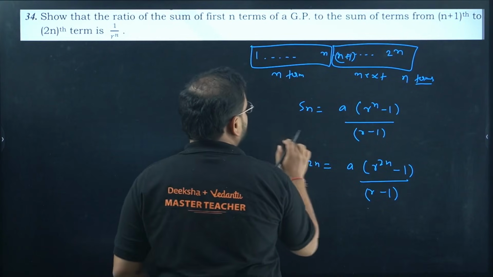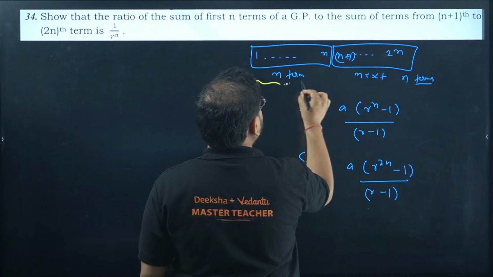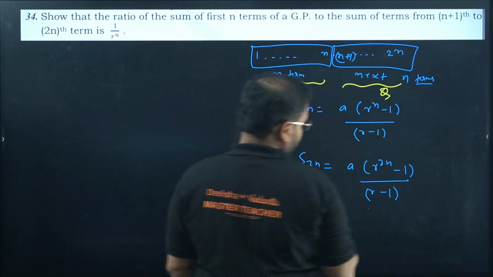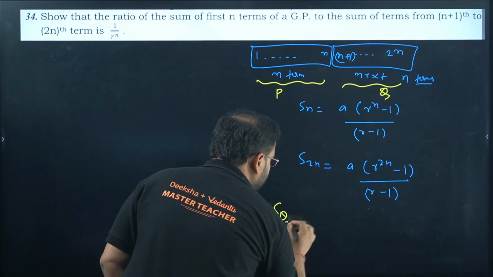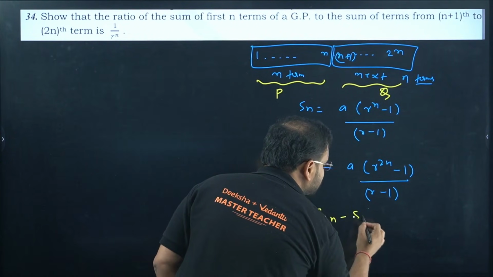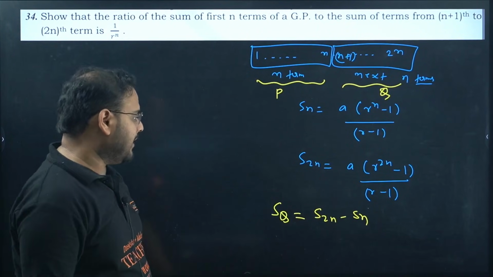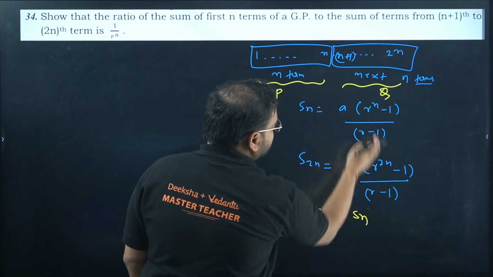Let's name the first n terms as P and the next n terms as Q. The sum of the Q terms will be found using S2n minus Sn. You can take the difference of these two.